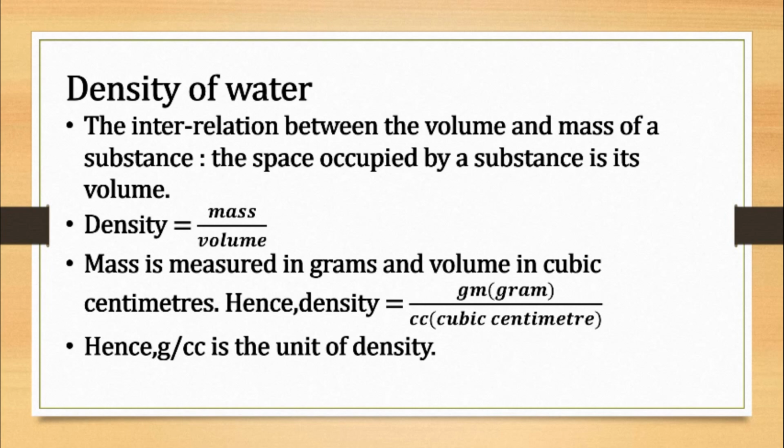So we can write density is equal to gram upon cubic centimeter, and the unit is gram per cubic centimeter. So this was about the density of water.